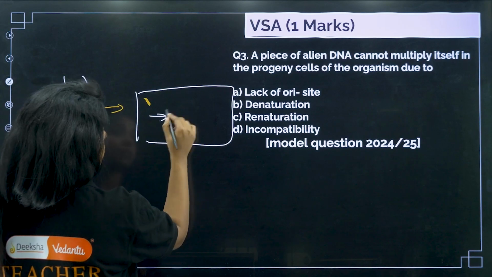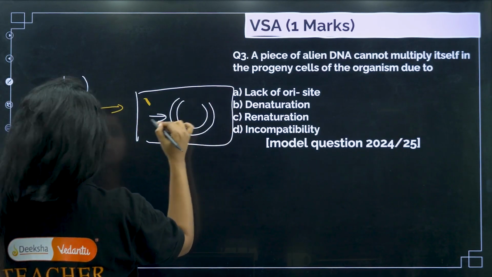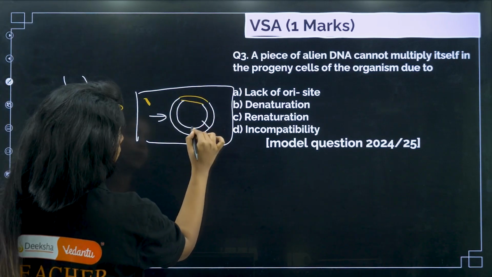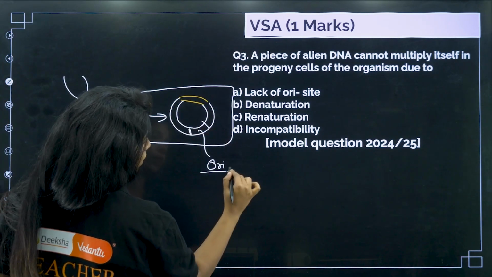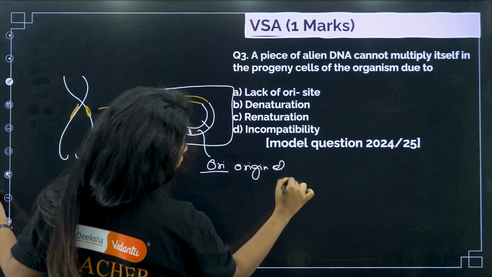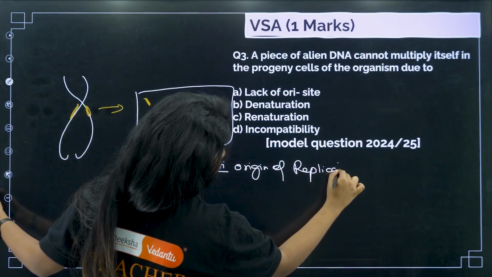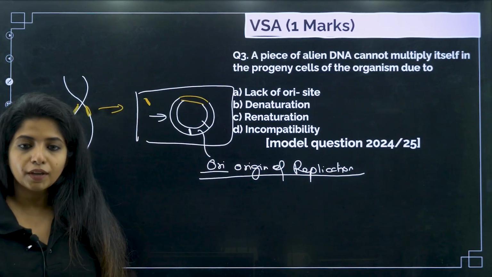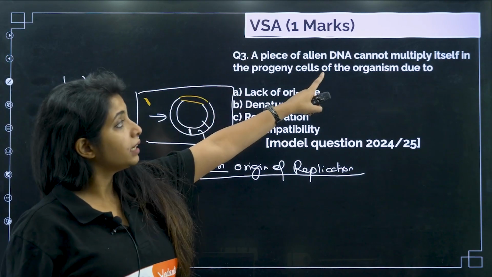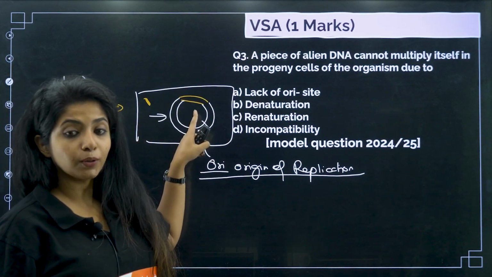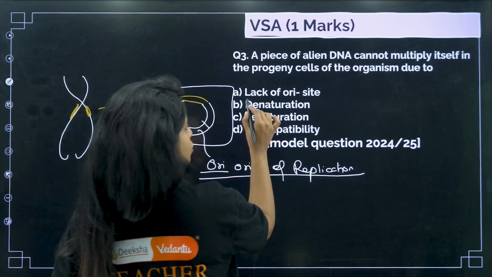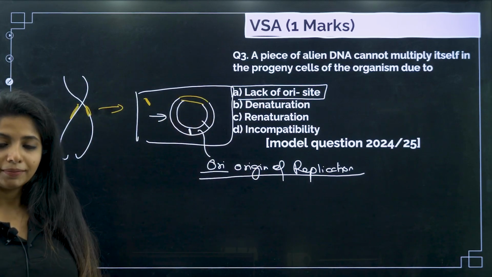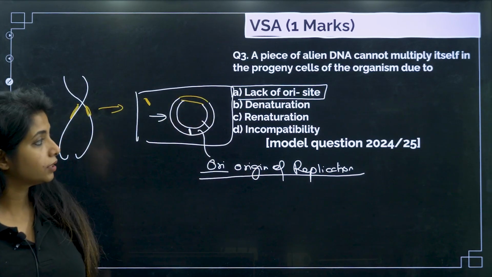If I want it to multiply itself, I have to put it inside a plasmid or anything which has one very important part, known as ORI, that is origin of replication. If the origin of replication site is not there, the DNA polymerase would not come and attach and replicate. So that is a problem. A piece of alien DNA cannot multiply inside the progeny cells because it probably does not have an ORI site. There is a lack of ORI site. Cool? This is a model question.